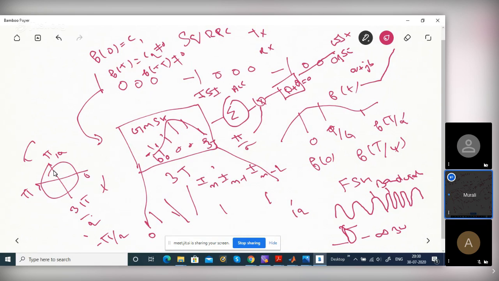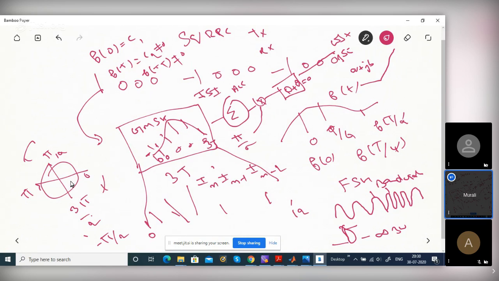If you go to pi by 2, next time it can go to pi or 0. Only one jump, not 2 jumps. If it is pi, you can go to pi by 2 or 3 pi by 2, not 0. Only one adjacent angle it can move.